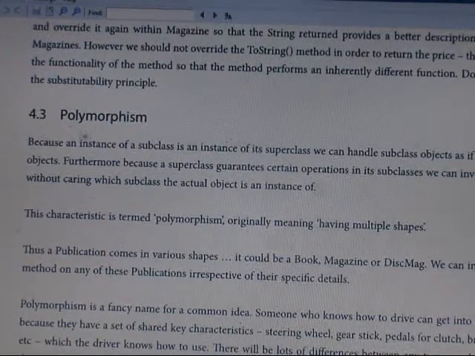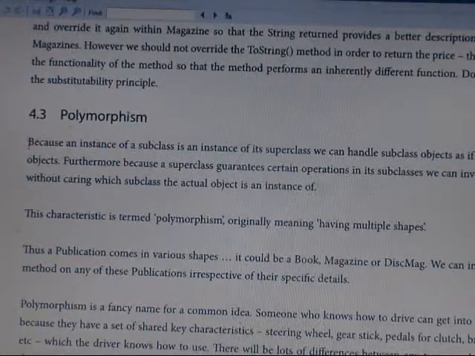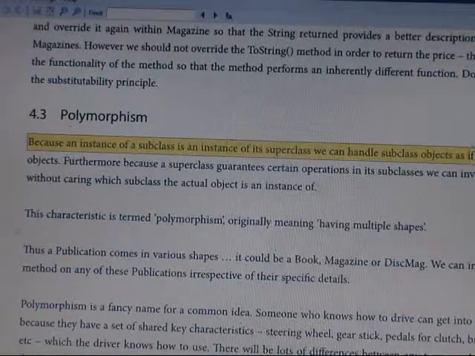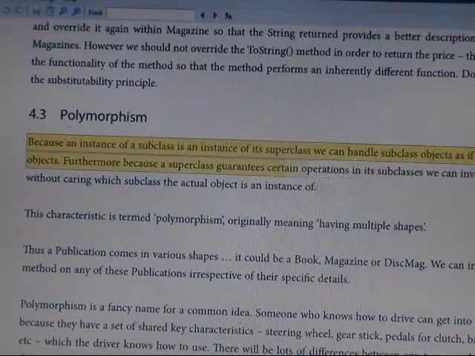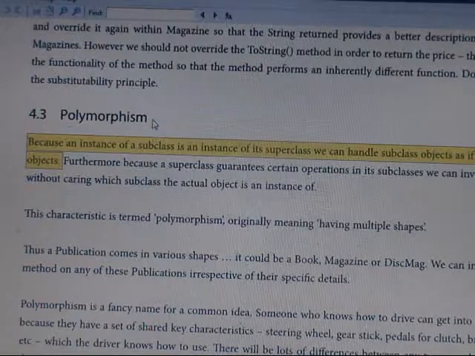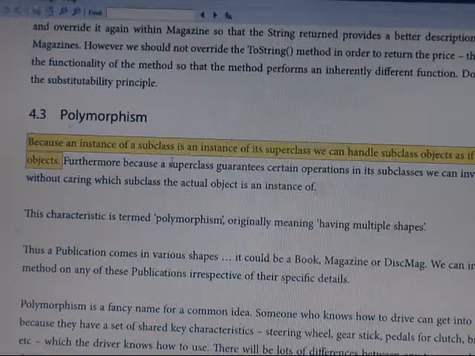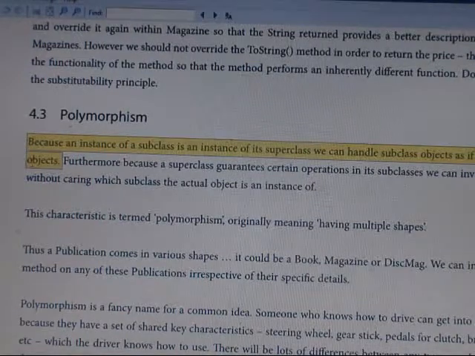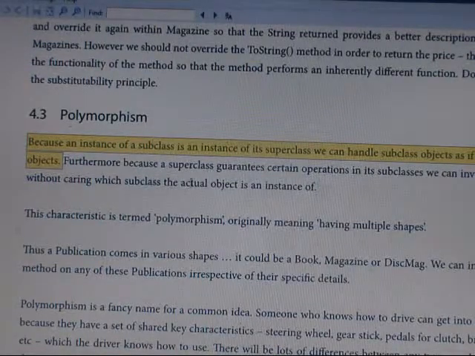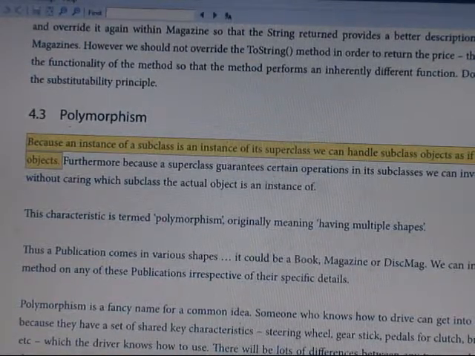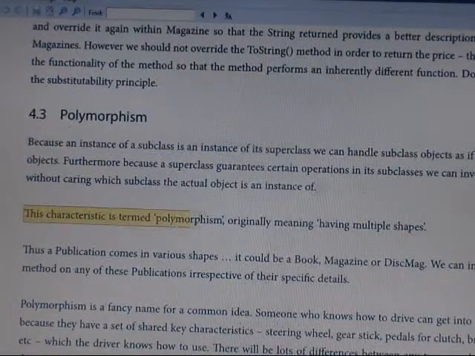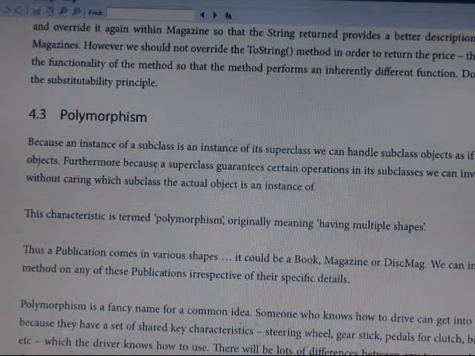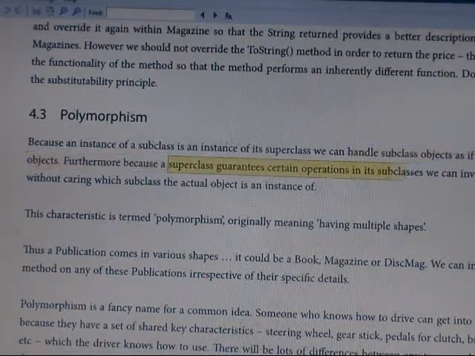Polymorphism: instead of the subclass, we handle the objects as the superclass, and if it is a superclass object we can also handle the subclass. Because the superclass guarantees the operations in the subclass, we can invoke those operations without knowing the subclass. So the object is an instance of this. This is the polymorphism. So when we are using the superclass, this superclass guarantees some operations in the subclass.